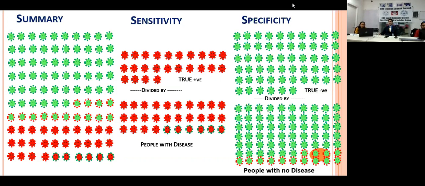If you look at the specificity, specificity is truly negative, that means truly healthy, which is denoted with the green dots with the green face on the right hand side, and similarly divided by all those healthy. Now these true negatives are identified with the help of a diagnostic criteria or test. Out of 70, 56 have been correctly identified by the test. So this is sensitivity and specificity.